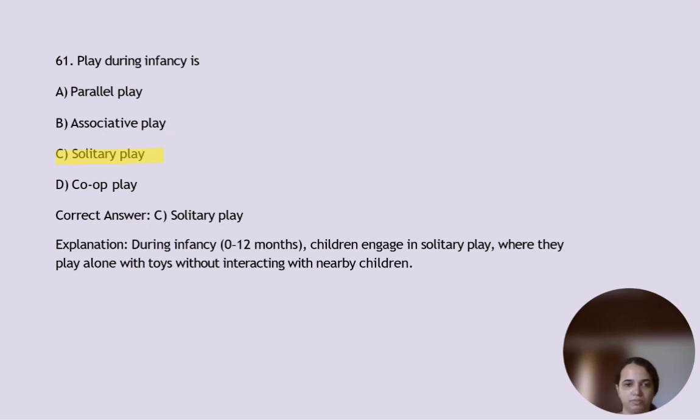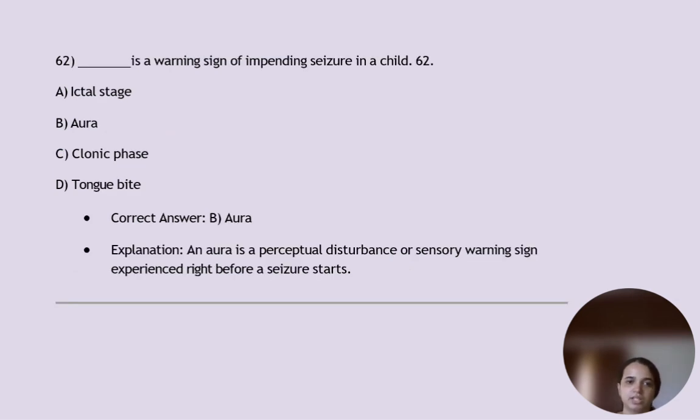Next, dash is a warning sign of impending seizure in a child. That is option B, aura. Aura is a perceptual disturbance or sensory warning sign experienced right before a seizure starts.